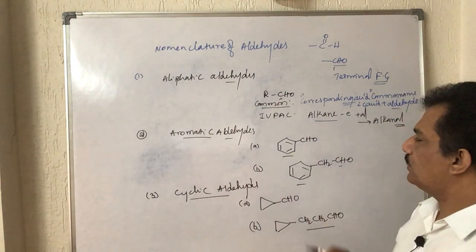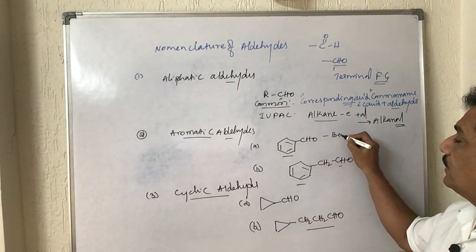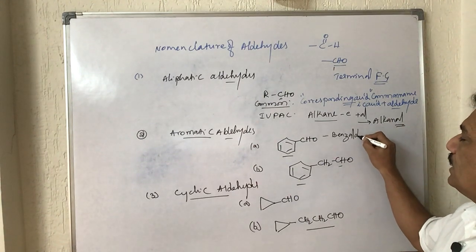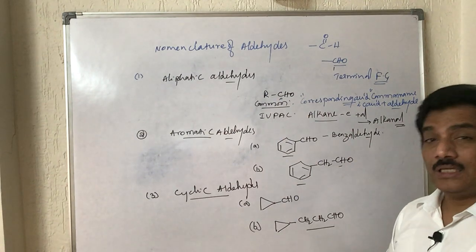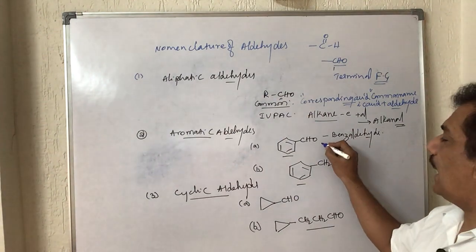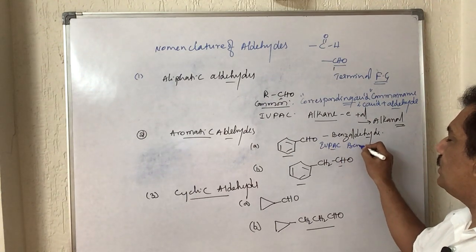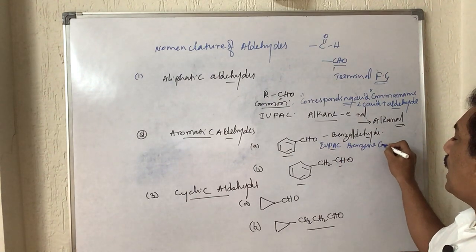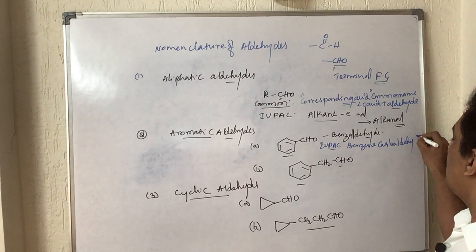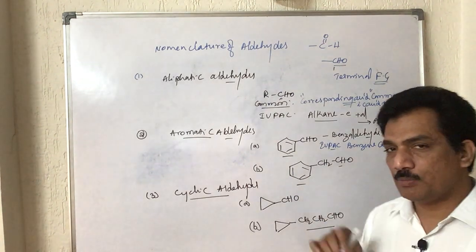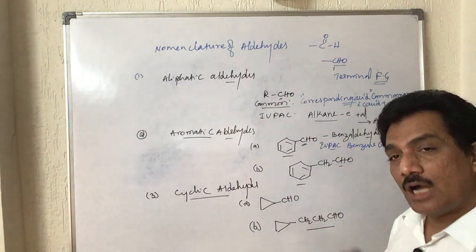Now coming to this, it is benzaldehyde. Benzaldehyde is the common name. Strictly speaking, its IUPAC name is benzene carbaldehyde. Why? Because this benzene does not include this carbon.